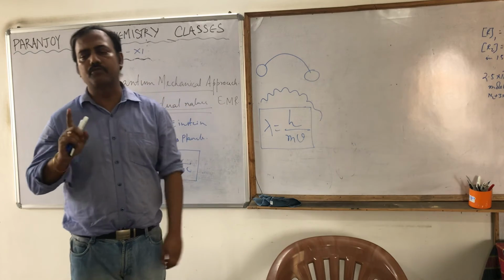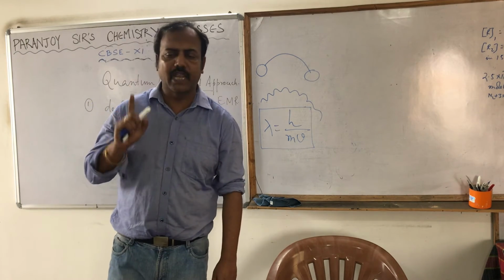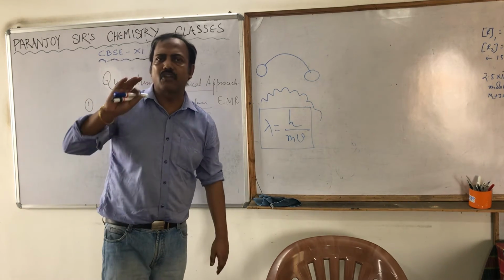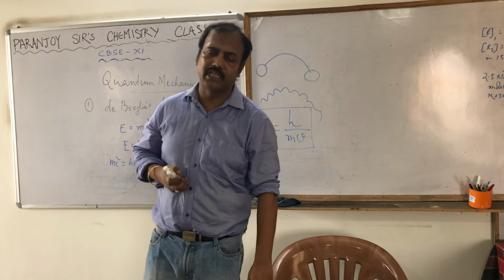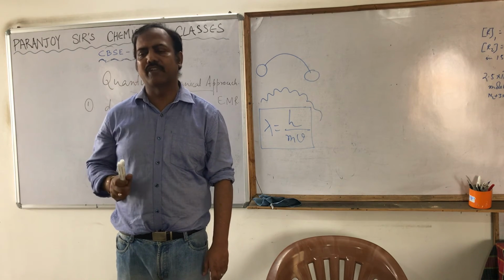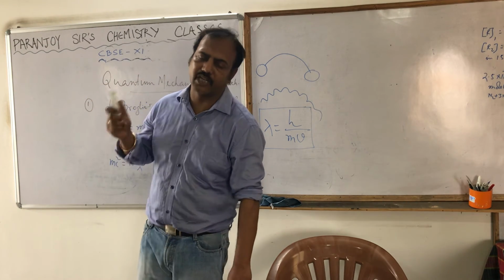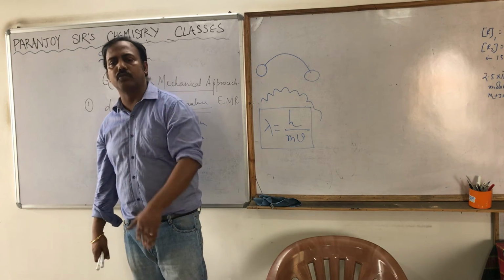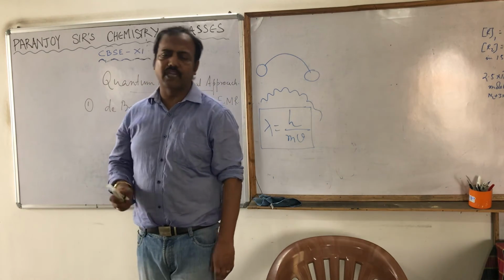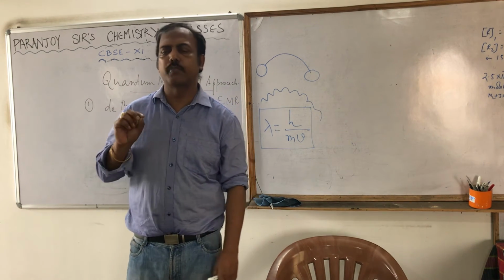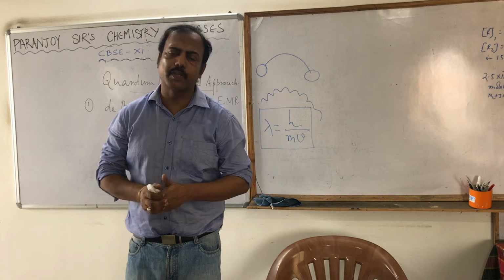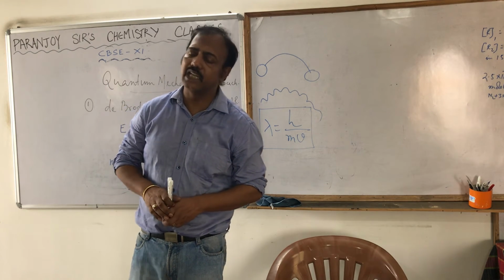Now I will give you two homeworks. You will do that and tell me why that is not seen in the case of a cricket ball, but it is significant in the case of electrons. This de Broglie's equation is not significant in the case of a cricket ball. So what I want to conclude is that de Broglie's dual nature is very significant in the case of microscopic subatomic particles, whereas in the case of macroscopic particles, it is completely insignificant.